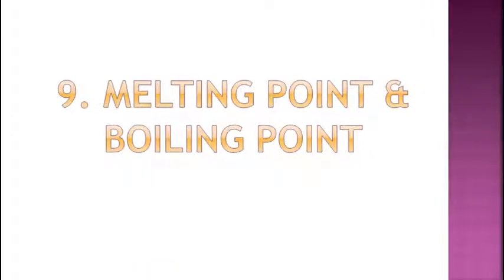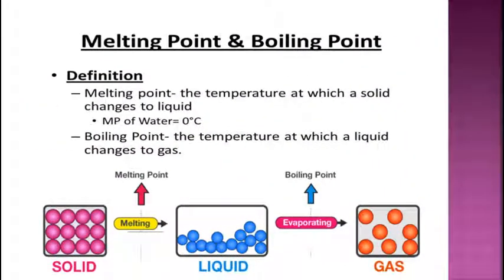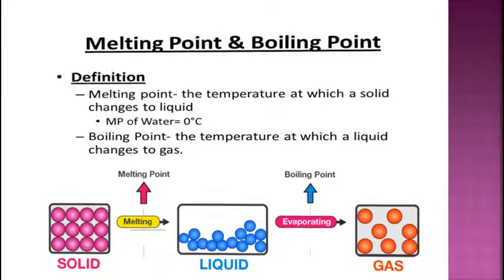Now next we have is melting point and boiling point of metal. First of all, let's understand what is a melting point and a boiling point. So melting point is the temperature at which a solid changes to liquid. That means in melting point solid is getting converted into the liquid, right? And boiling point is the temperature at which the liquid changes to gas. That means a liquid is getting converted into the gas. Here you can see in the picture also, solid to liquid, the conversion is melting, or it is a melting point. Okay, then from liquid to gas, it is a boiling point or evaporation.